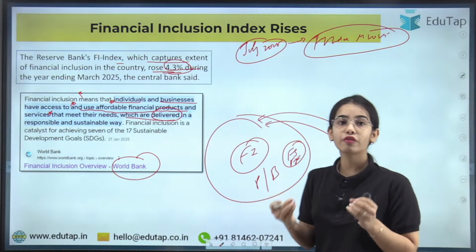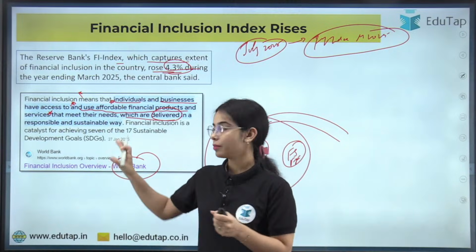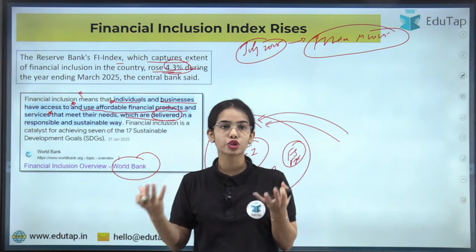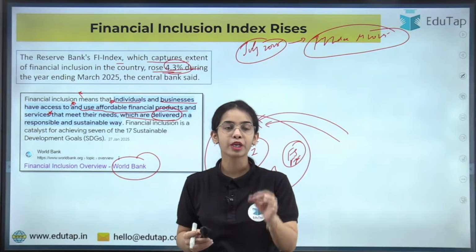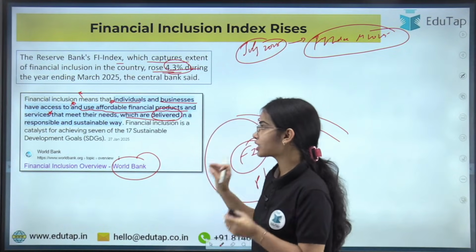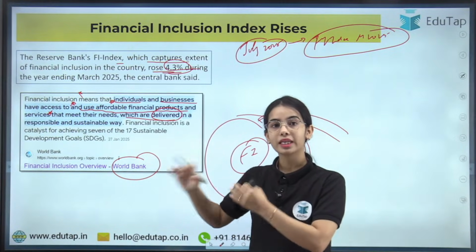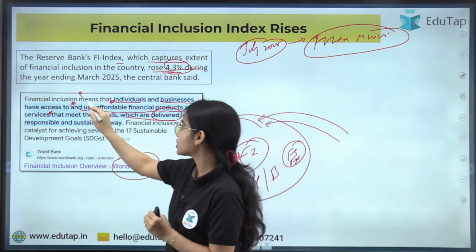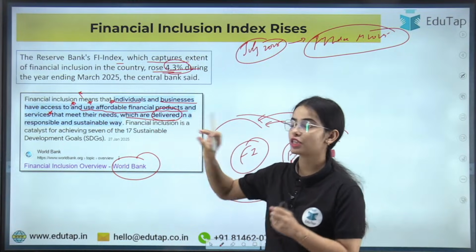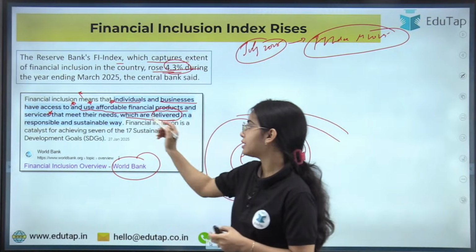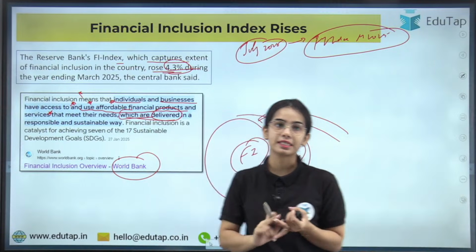I hope the meaning is very clear, because a descriptive question can also come from this topic. So remember that as per the World Bank, financial inclusion means that individuals and businesses have access to, and also use, affordable financial products and financial services that meet their needs, which are delivered in a responsible and sustainable way.